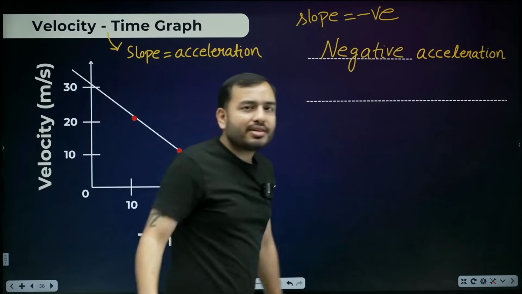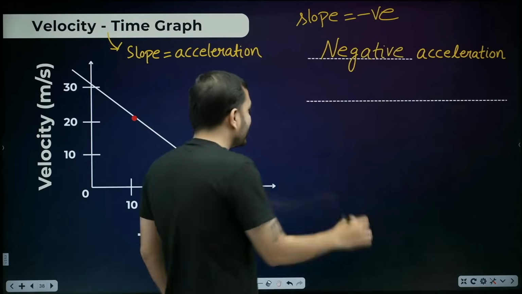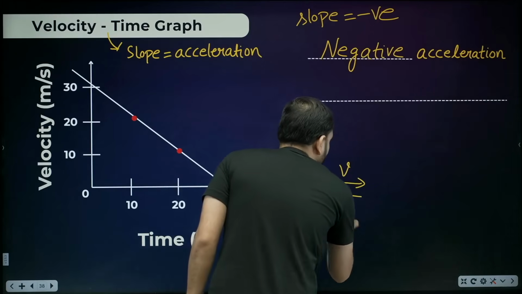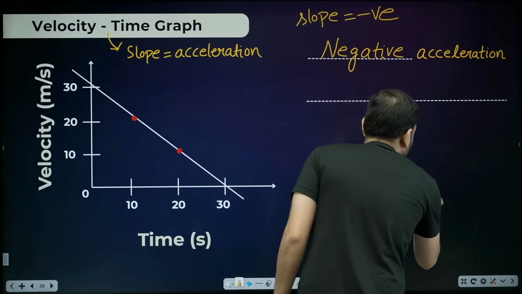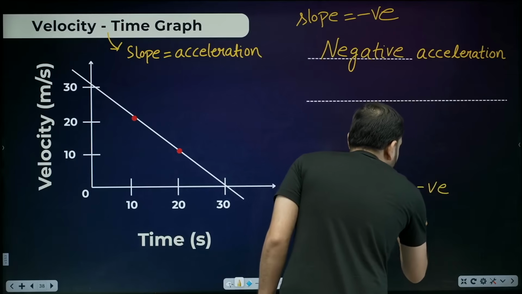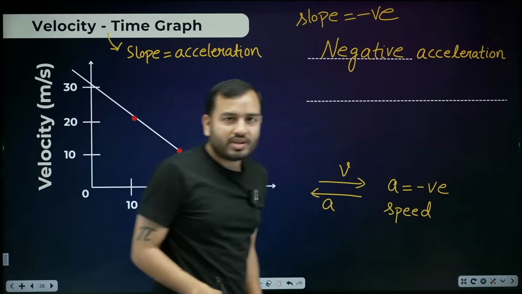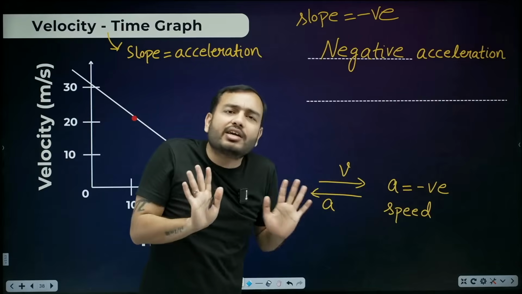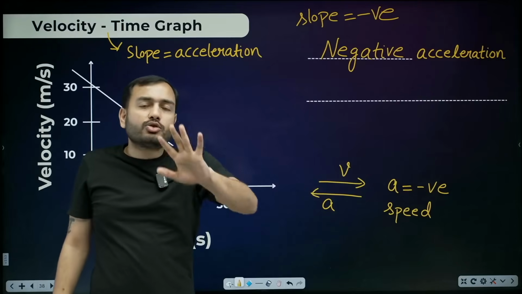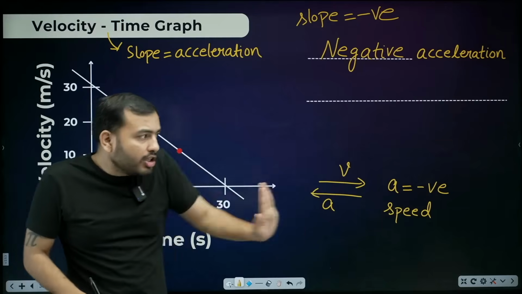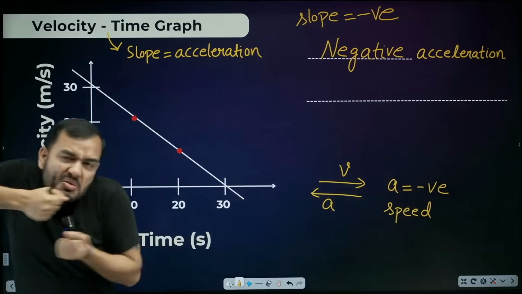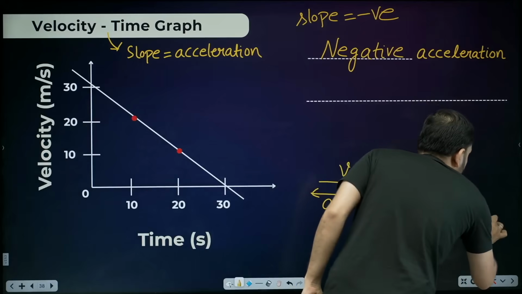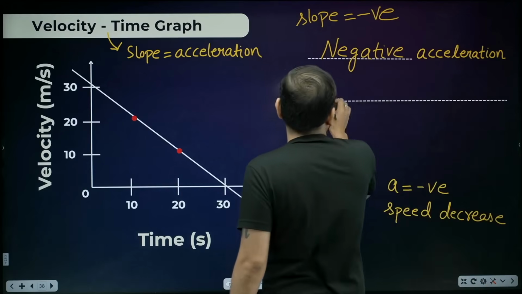Better remember what happens in negative acceleration. Remember I told you, if velocity is in this direction and acceleration is applied in the opposite direction, then in that case we say acceleration is negative. And what happens to the speed? Think. Negative acceleration means the body wants to move that way, but acceleration means we push or pull. Acceleration has the same relation as force. So it's simple. The body is going forward, but acceleration is pulling it back. So what will happen? Its speed will keep decreasing. What will speed do? Decrease.